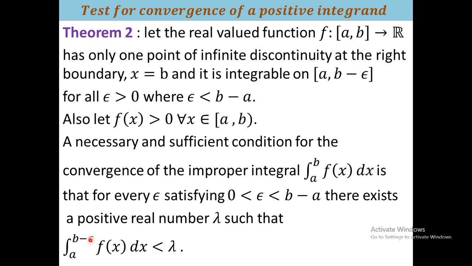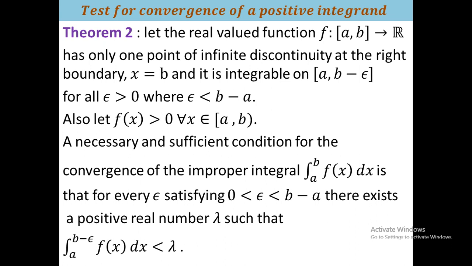Since epsilon 2 is greater than epsilon 1, therefore b minus epsilon 2 will be less than b minus epsilon 1. So the range of integration is smaller, therefore the value of the integral from a to b minus epsilon 2 will be less than the value of the integral from a to b minus epsilon 1. Therefore here phi is also monotone decreasing.